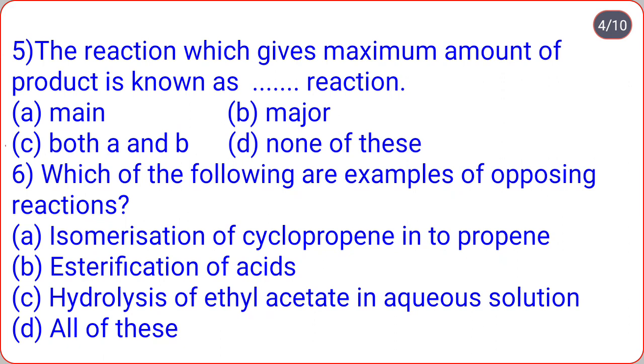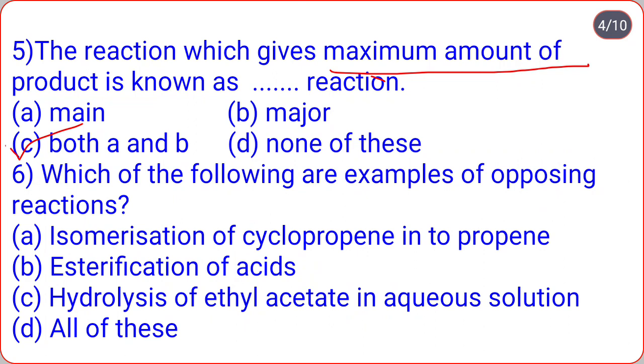Then next, the reaction which gives maximum amount of product is known as dash dash reaction. Main reaction, major reaction, both A and B, none of these. So correct option is C. The reaction which gives maximum amount of product is known as main reaction and major reaction.